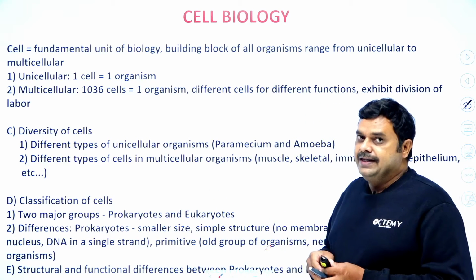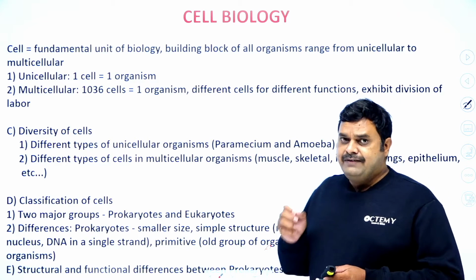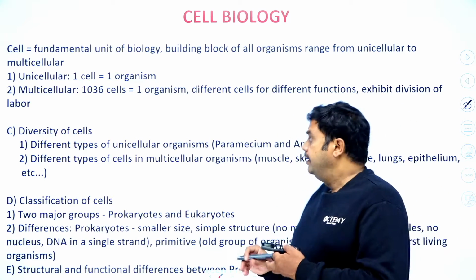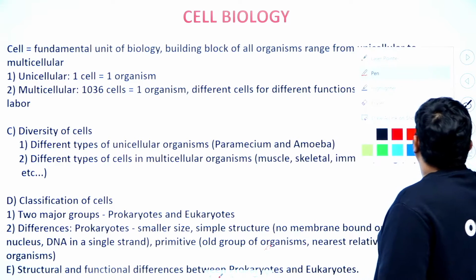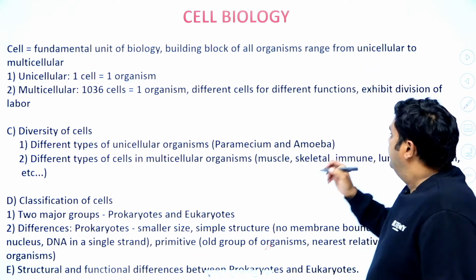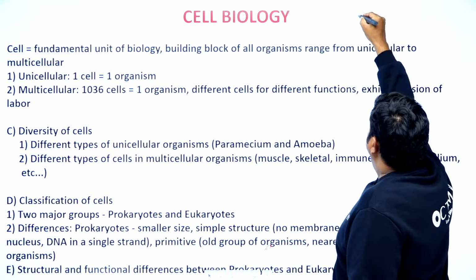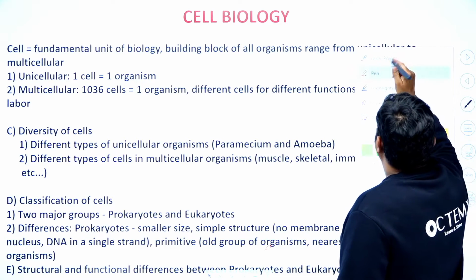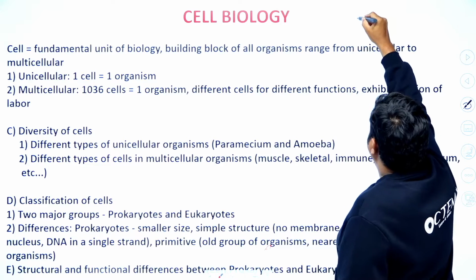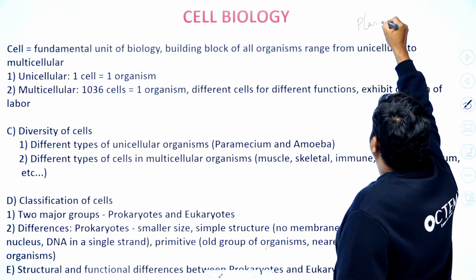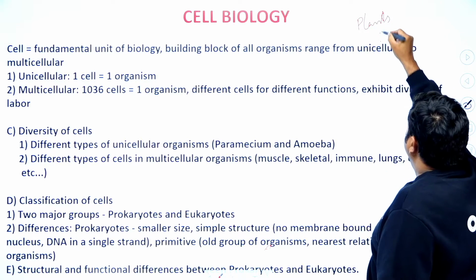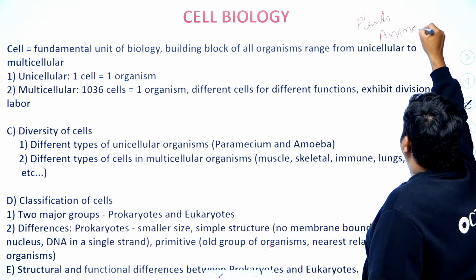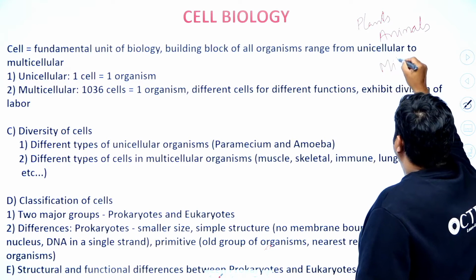In living material, if you take any living matter, it includes plants, animals, and microbes.